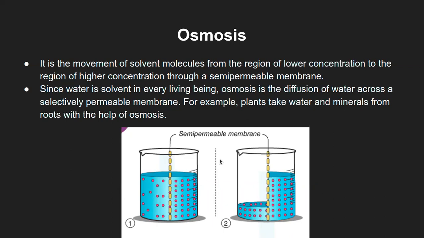The cell wall that we know of in the plant cell is permeable to everything. The cell membrane, that is the innermost layer, is selectively permeable. Same is the case with the plasma membrane that we have in the animal cell. Plasma membrane is a selectively permeable membrane, or we can also call it a semi-permeable membrane.